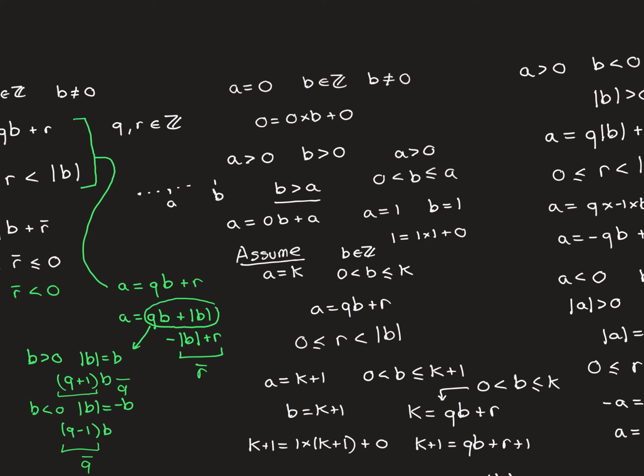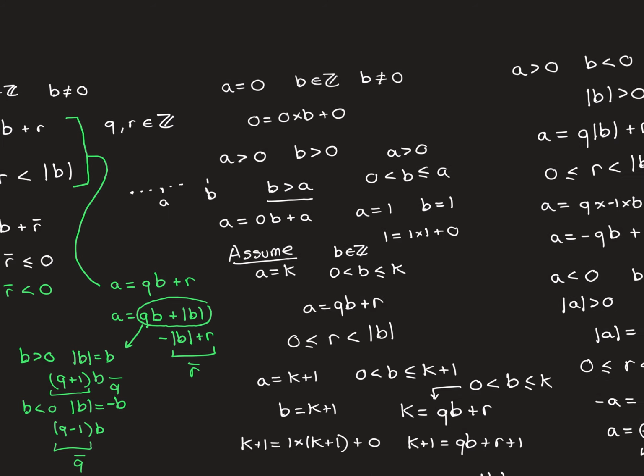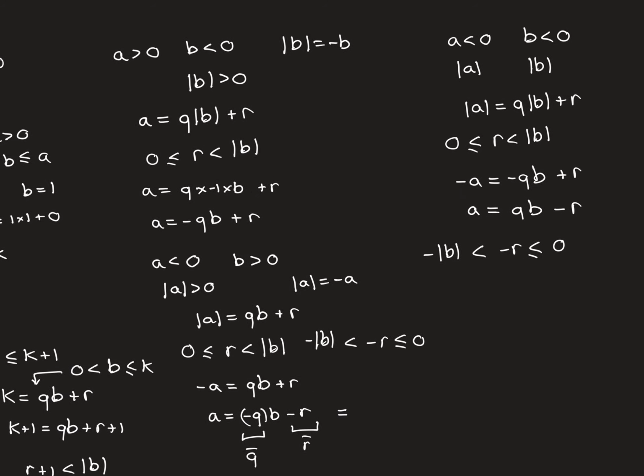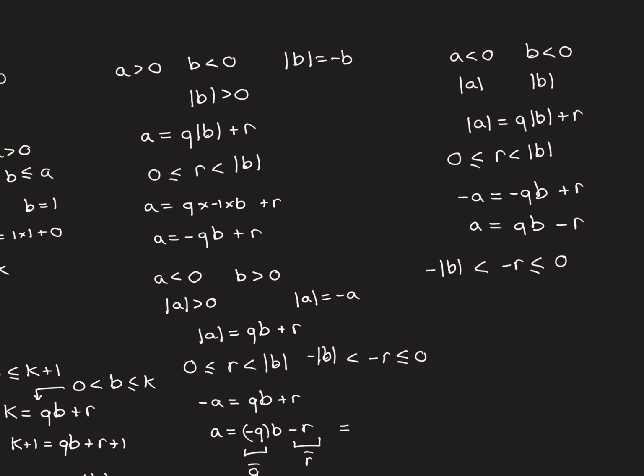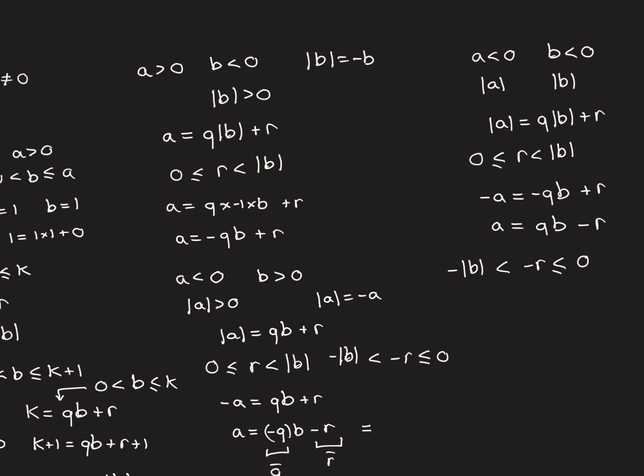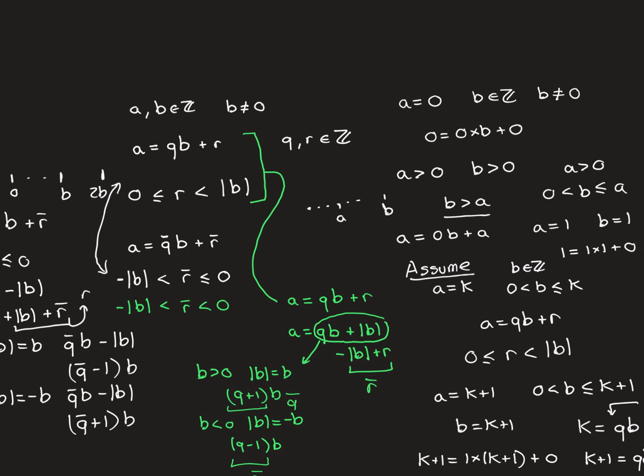So we've proven it for both of those. B is never equal to 0, so we don't need to consider that eventuality. And then we looked at the cases where a is less than 0. Again, b is not equal to 0, so the two possibilities are b is either greater than 0 or b is less than 0. So we have overall covered every possibility for a and b and shown that Euclidean division is going to be valid for all of them.